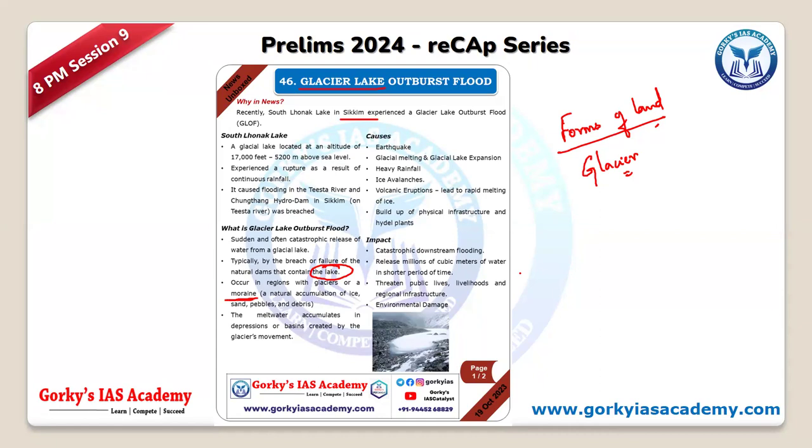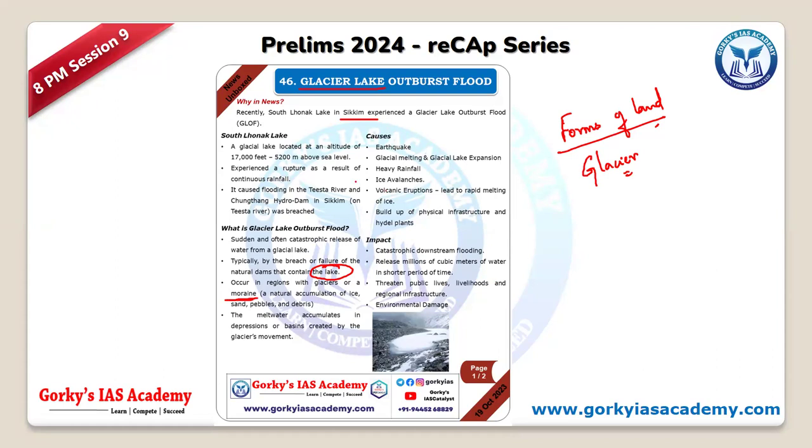So when this moraine has ice, and this ice melts down, you start having a large amount of water accumulated. Already these are a mix of sand, pebbles, and debris, so they may be loosely packed. So ultimately, when rains are there, or when an avalanche is there, or when a sudden cloudburst is there, automatically the water mass we already have with the moraine and the incoming mass may result in a great outburst.